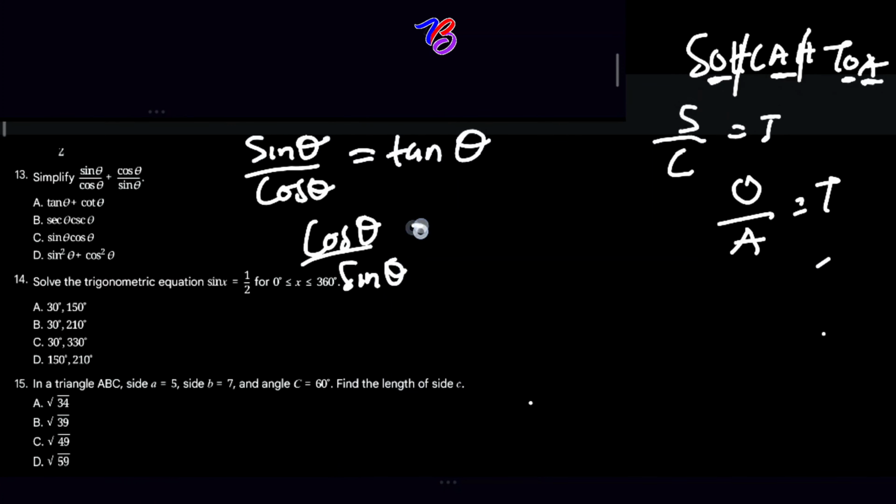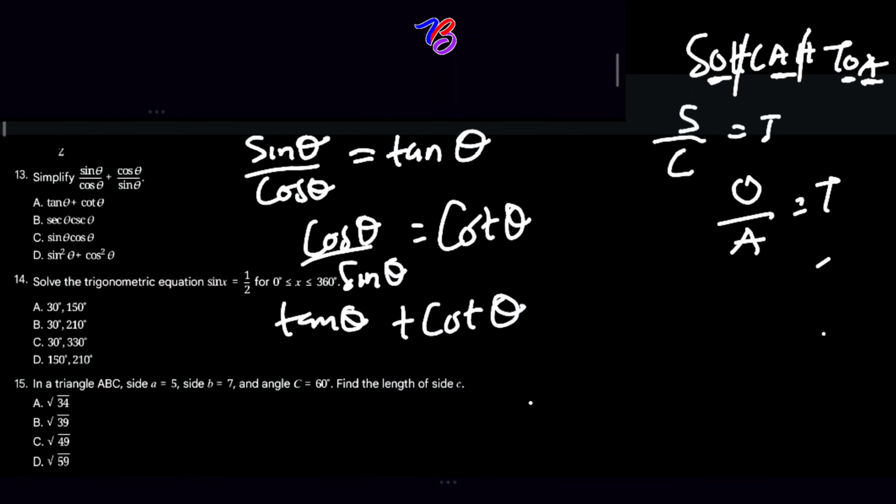It's like we are inverting. It will give you cot theta. So if you rewrite these two now, sin theta over cos theta plus cos theta over sin theta will give us tan theta plus cot theta.